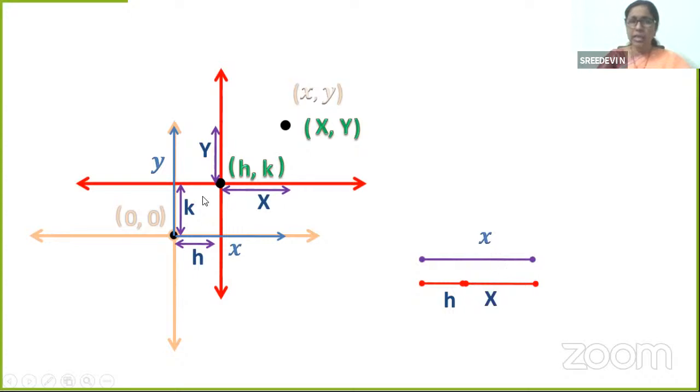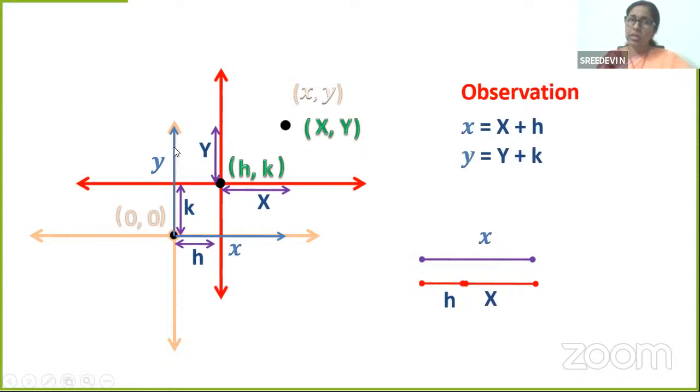You can see that in the diagram as well: from here to here, you are adding this distance h plus this distance capital X. So what is the observation? Small x is equal to capital X plus small h.